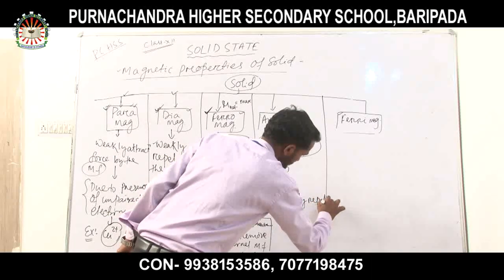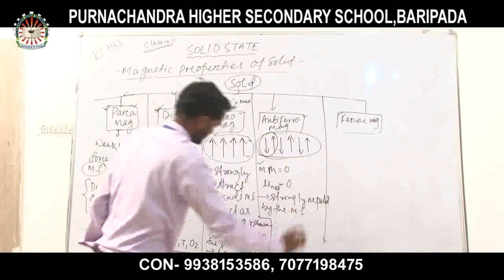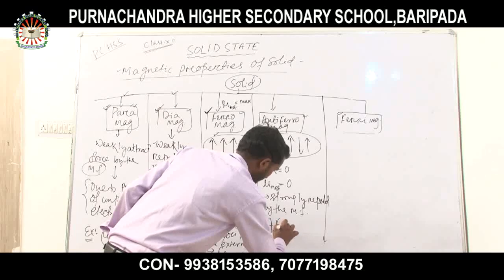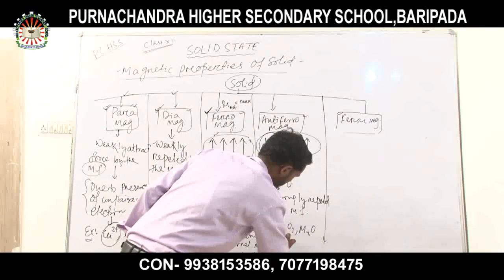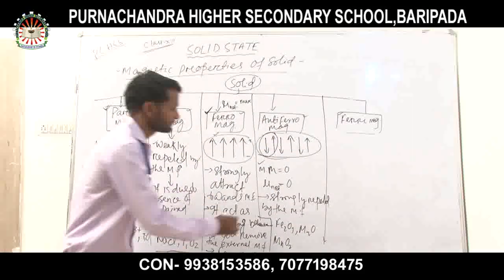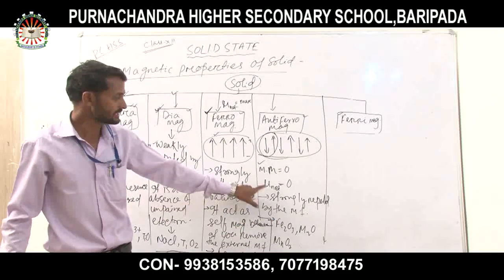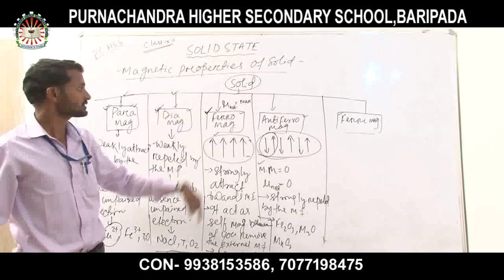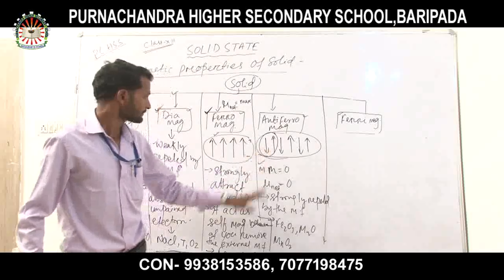The examples are Fe2O3, MnO, MnO2, etc. The definition, properties and examples are very important for the magnetic properties of solids. Not anything should be written.